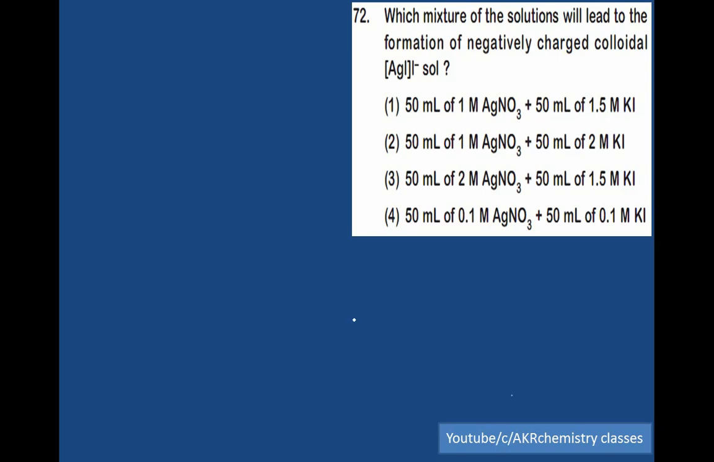Which mixture of solutions will lead to the formation of a negatively charged colloid? A colloid is made up of two components. One is the dispersed phase and another is the dispersion medium, involved in the formation of colloidal sol. The charge of the colloidal sol depends upon the charge of the ion present in excess, because in colloidal sol one is present in minimum amount and the other is present in maximum amount.